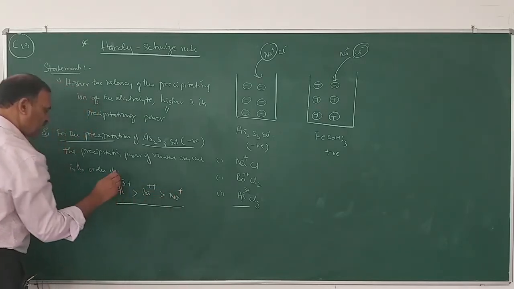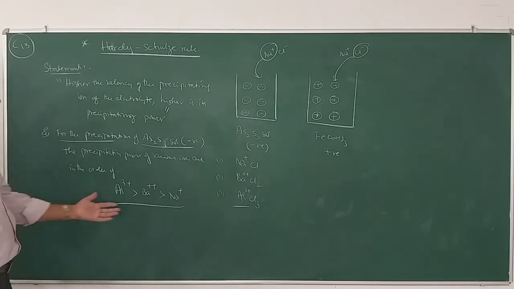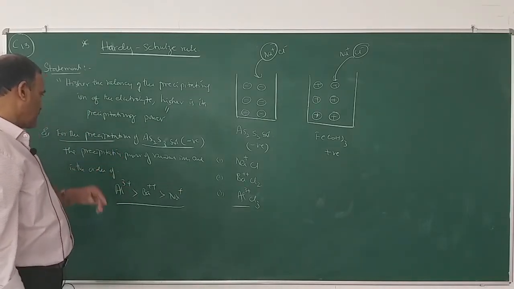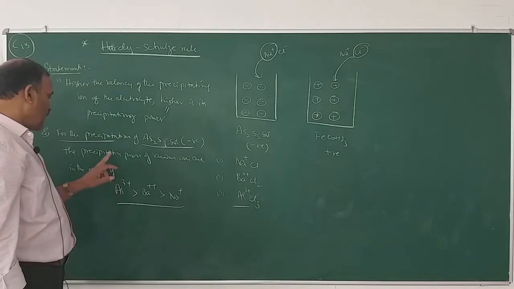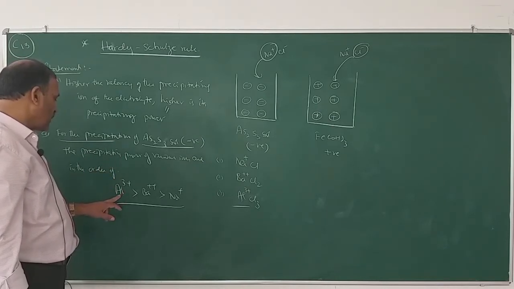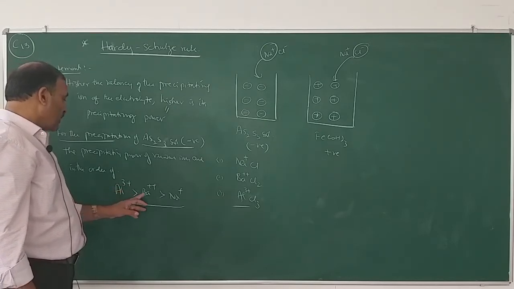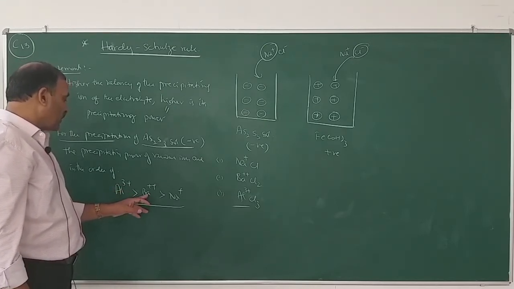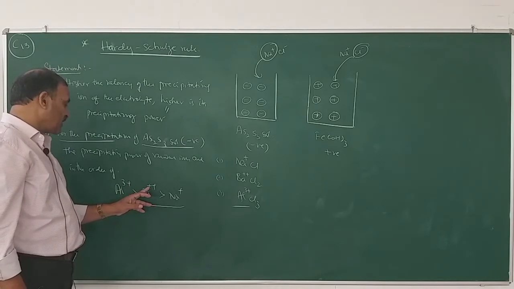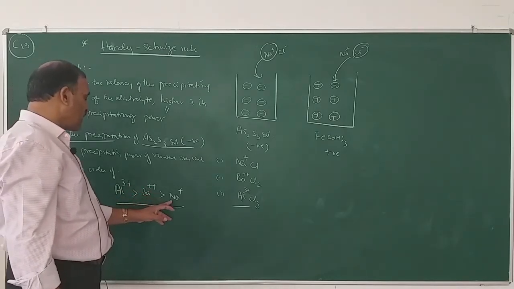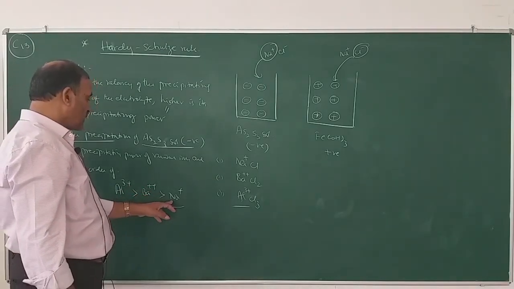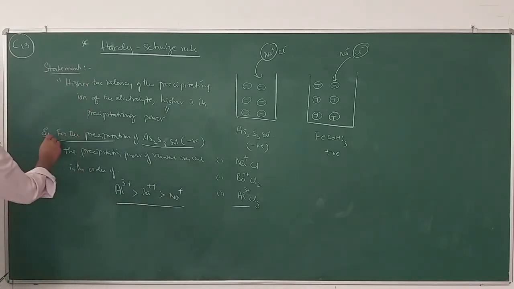So, this is the order of precipitating power of the ions. Higher the valency, higher is the precipitating power. Since aluminum valency is more, its precipitating power is more. When compared to bivalent ion barium, its valency decreases, precipitating power also decreases. And lastly, monovalent sodium ions.